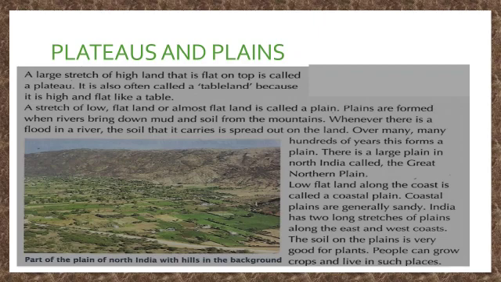The low flat land along the coast is called a coastal plain. Coastal plains are generally sandy. India has two long stretches of plain along the east and west coast. The soil on the plain is very good for plants. People can grow crops and live in such places.